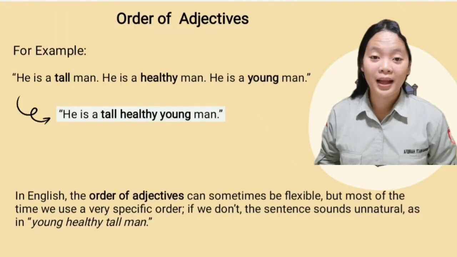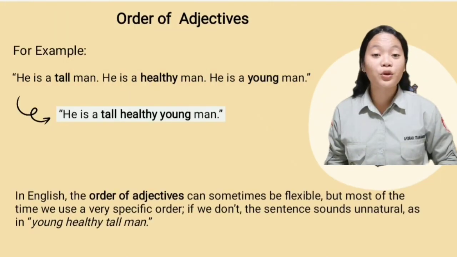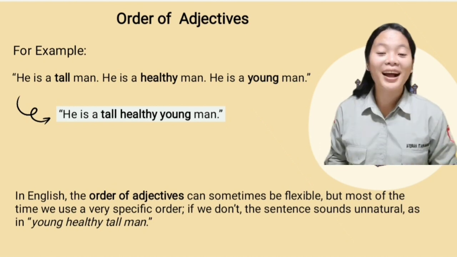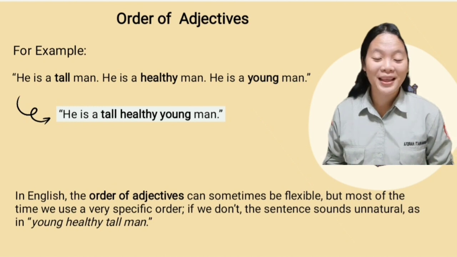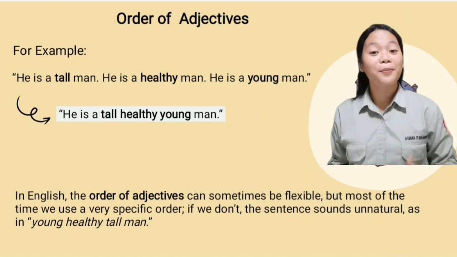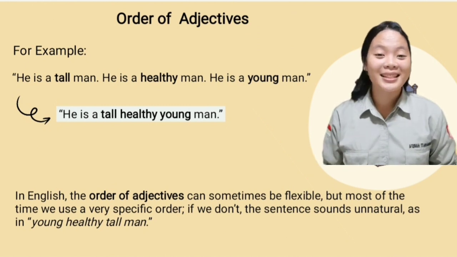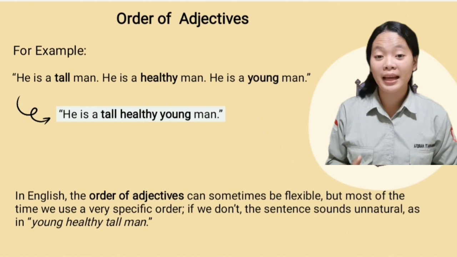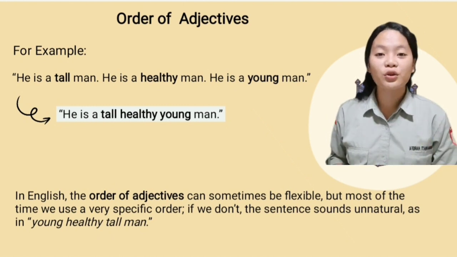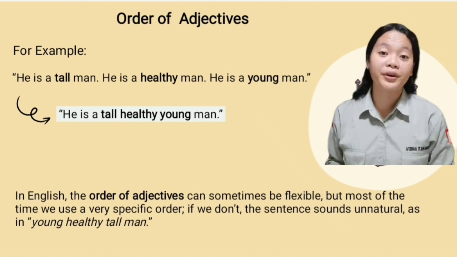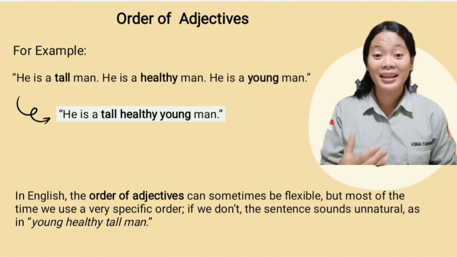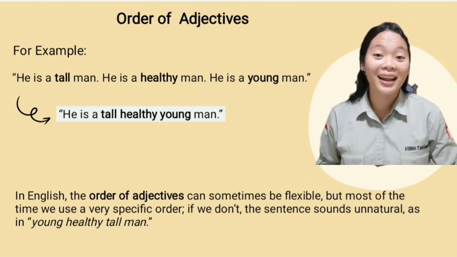For example, in the description above, which would be more correct: tall, healthy young man, or young, healthy, tall man? The answer is tall, healthy young man. But why? In English, the order of adjectives sometimes can be more flexible, but most of the time, we use a very specific order. If we don't, the sentence sounds unnatural, as in young healthy tall man.